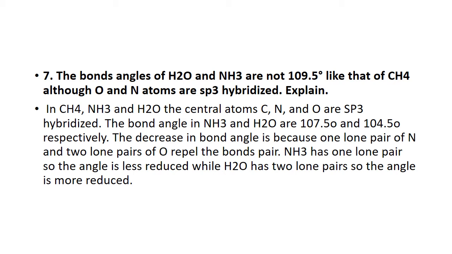There is 1 lone pair on nitrogen and 2 lone pairs present on oxygen. They repel the bond pairs. So ammonia has 1 lone pair, so the angle is less reduced, while water has 2 lone pairs, more repulsion, so the angle is further reduced to 104. Although they both have sp3 hybridization, bond pairs are replaced by 1 lone pair in the case of nitrogen and 2 lone pairs in the case of oxygen. So repulsion is greater. When the repulsion is greater, the bond angle is more reduced, squeezed.